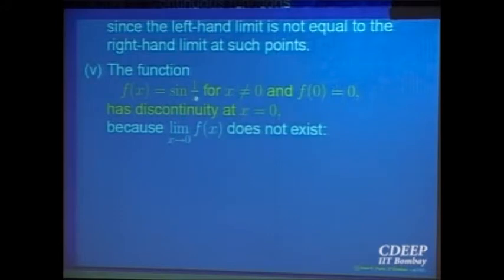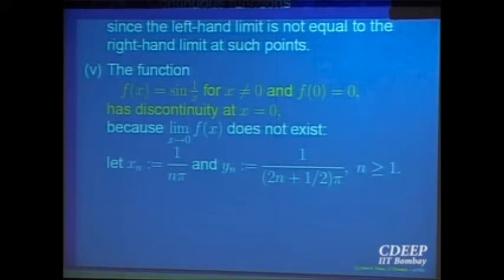Because you look at the value 1 over x, as x goes to 0, what happens to 1 over x? It is going to increase. So it is going to go through all the points n pi and n pi plus pi by 2. So somewhere the values will be equal to 0, and at the other points the value will be plus 1, or similarly you can have minus 1 also, as close to 0 as you want. The function takes both 0, plus 1 and minus 1 as close to 0 as you want. What is the meaning of that? That means the limit of this function sine 1 over x as x goes to 0 does not exist,